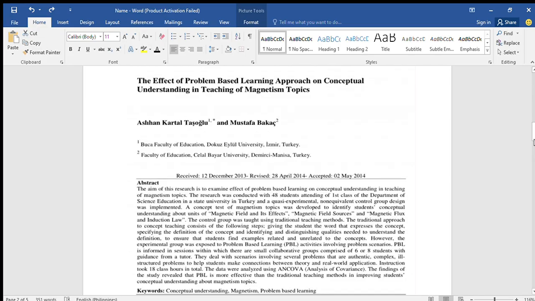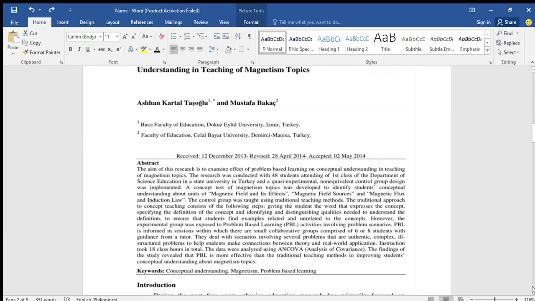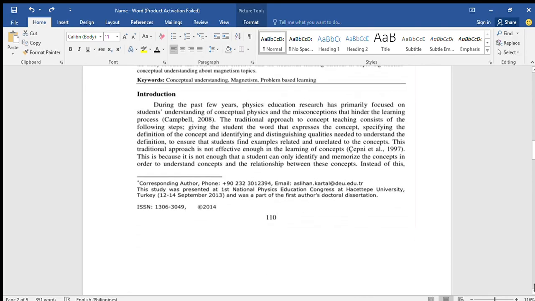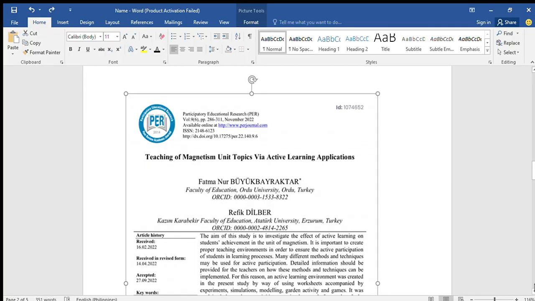Compared to traditional teaching, they found out that PBL, using real-world physics problems in small groups, leads to a significantly better conceptual understanding of topics like magnetic field and magnetic field induction. So that is what this research article is all about.